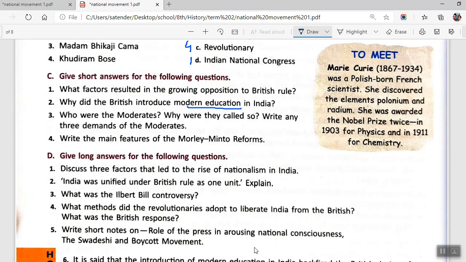Moving on to next question, we have C3. Who were moderates? Why were they called so? Write any 3 demands of the moderates. Now there are 3 questions in this, though it is in short answers, the answer is going to be a little bit longer.